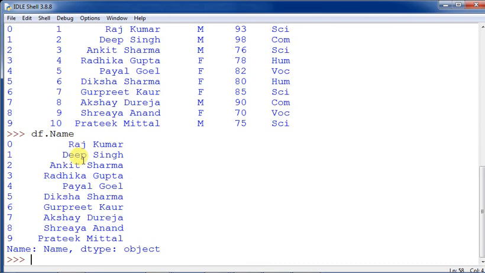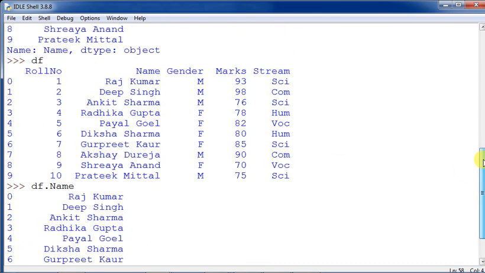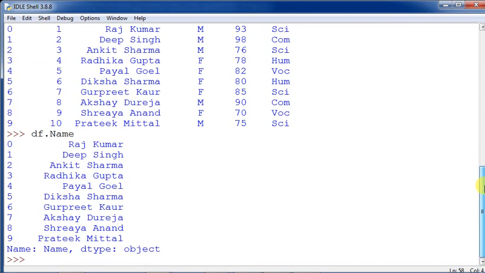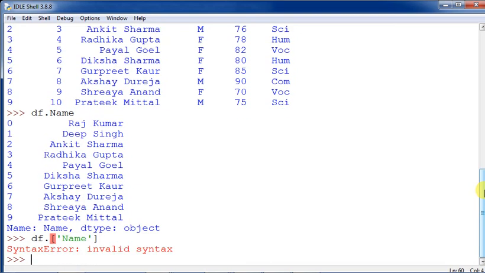Rajkumar, Deep Singh, Ankit Sharma, all have been printed. So both things are the same: df name, and when you have given df and then dot like this, and then name. All right, fine. So df dot name has been printed.